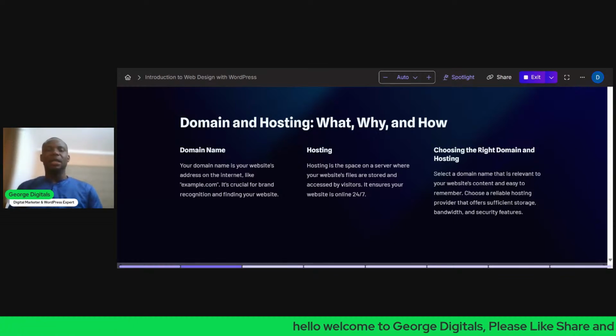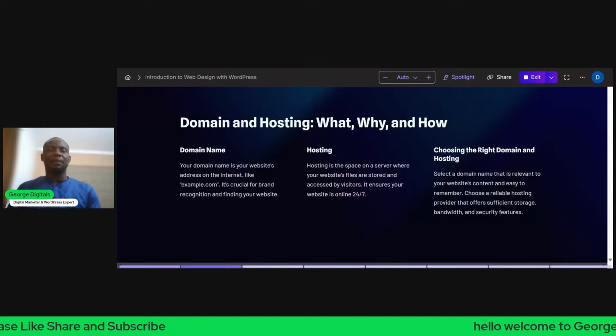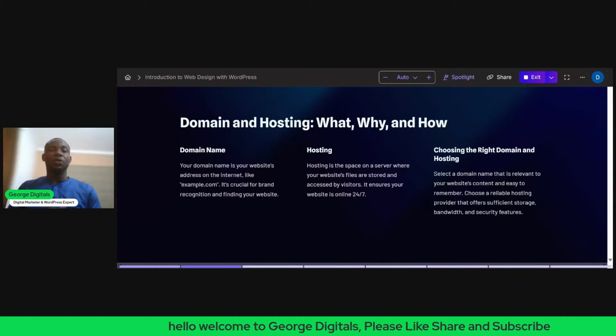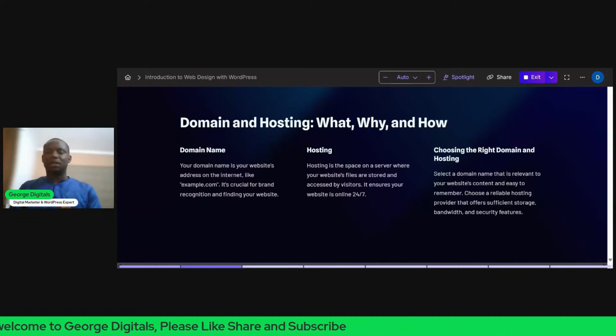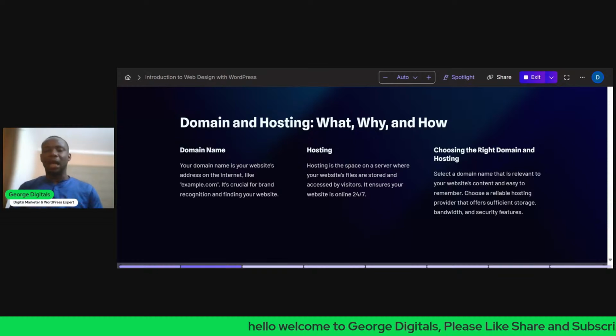The hosting is the online server or the space where your website files are stored. So all your website data is stored there. So the hosting gives you the ability to store all the files like pictures, images, all of them on your website on it. And it's something that is always online, 24 hours.